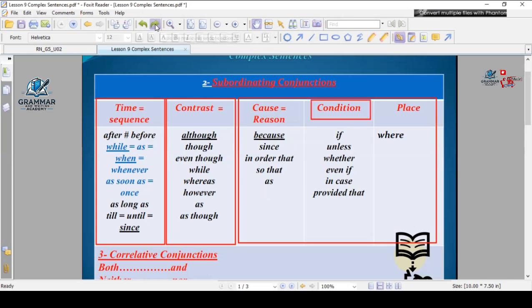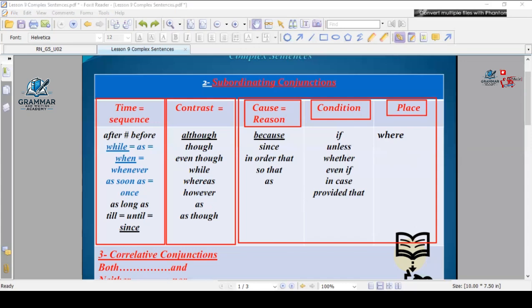For condition: if, unless, whether, even if, in case, provided that. And for place: where, we have only where. Thank you so much, Hatem.